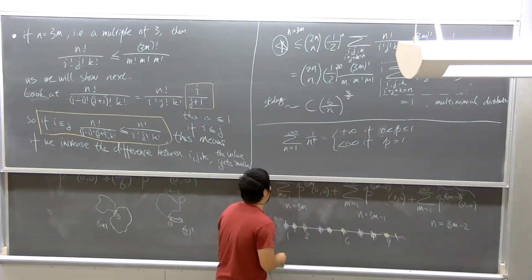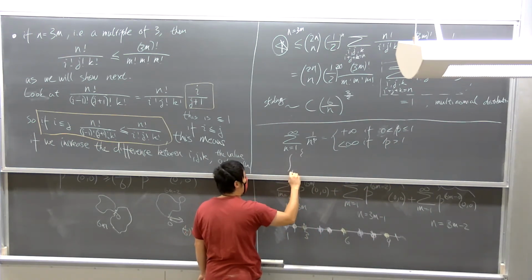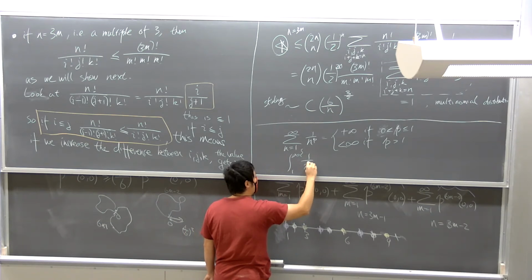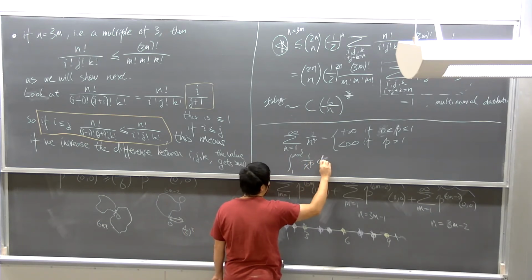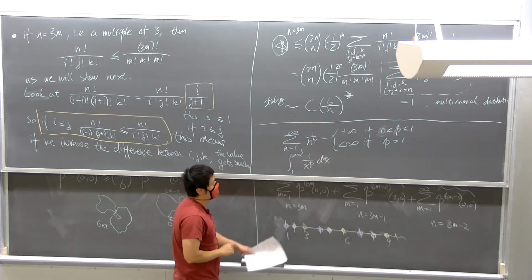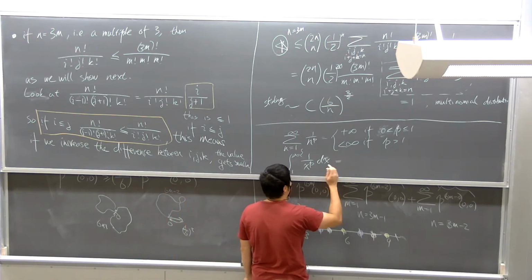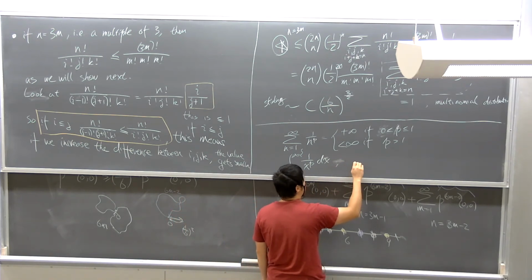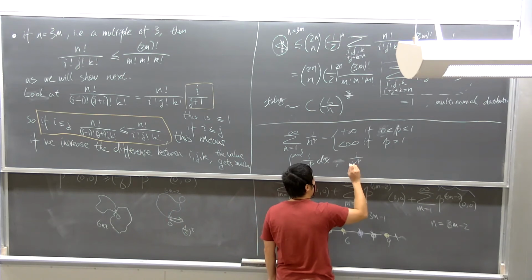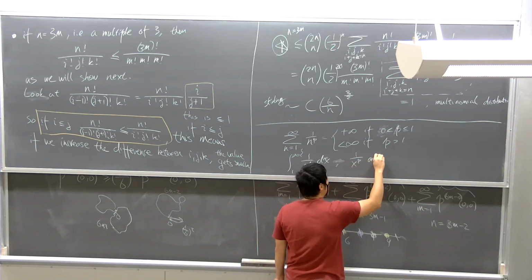The way you can think about it is to look at the integral from 1 to infinity of 1 over x to the p dx, and this is something that we know the antiderivative of. The antiderivative of 1 over x to the p is going to be...